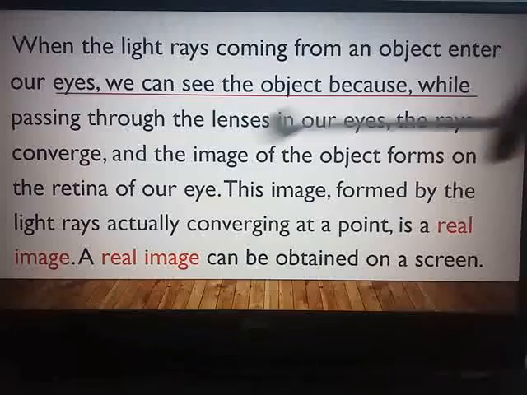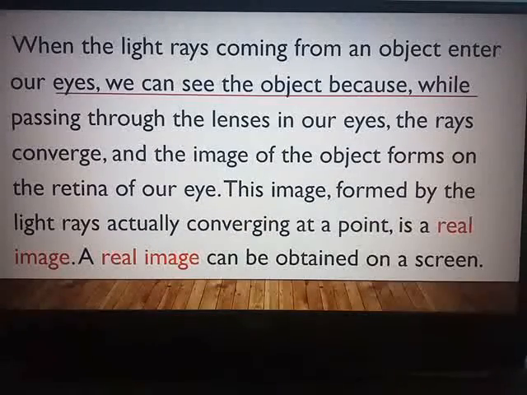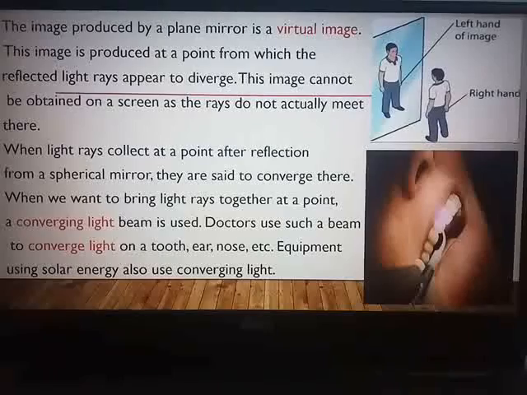This image formed by the light rays actually converging at a point is a real image, and you all know that a real image can be obtained on a screen, and due to this we can see or perceive the objects as they are. The image produced by a plane mirror.